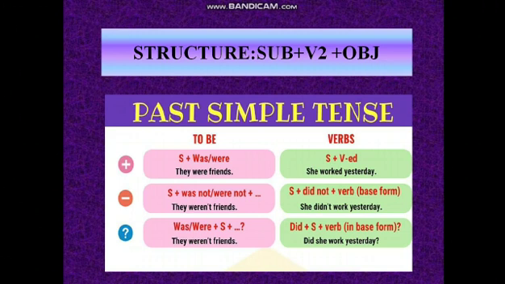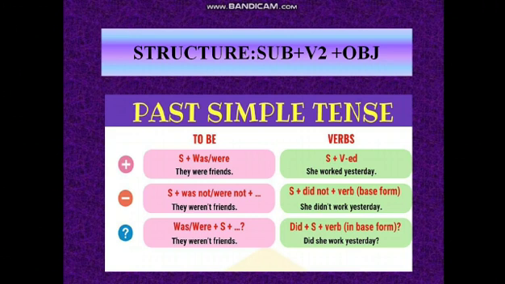They were friends. They is your plural subject, so that's why were is added over there, so it becomes they were friends. And this is the sentence in plus, means affirmative sentence. When you are making a positive or affirmative sentence, that time we add plus to it. And if you are having only a verb, how will we make a sentence in past tense? She worked yesterday. We have added ed to work to make it past, so she worked yesterday.